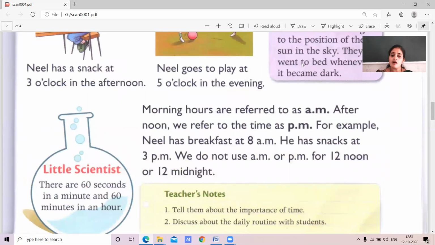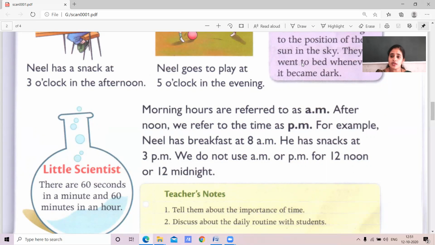The morning hour is referred to as AM. That is, in the afternoon we refer to the time as PM. Before 12 o'clock, the morning period, we will call it AM. And afterwards, the afternoon onwards, we will call it PM. For example, here Neil is having breakfast at 8 a.m.